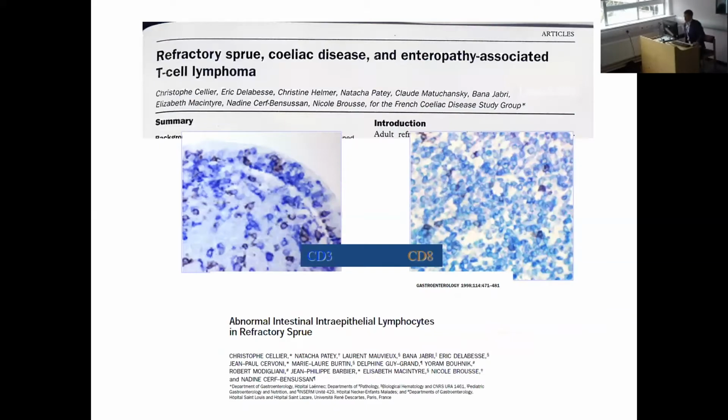So it was the Paris group, once again, that really opened the way for us to understand more about refractory celiac disease and are making significant advances in the biology of this condition.